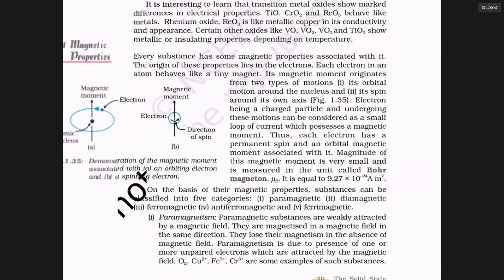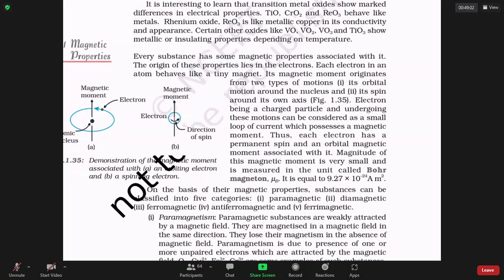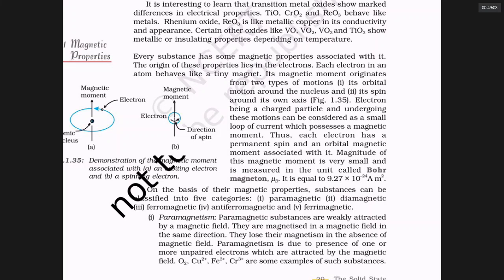Remember, sir, the Bohr magneton is the unit for magnetic moment. The more the magnetic moment, the stronger the attraction. The more the unpaired electrons, the more the attraction. If the number of unpaired electrons in an atom is n, then the magnetic moment is equal to the square root of n into n plus 2.